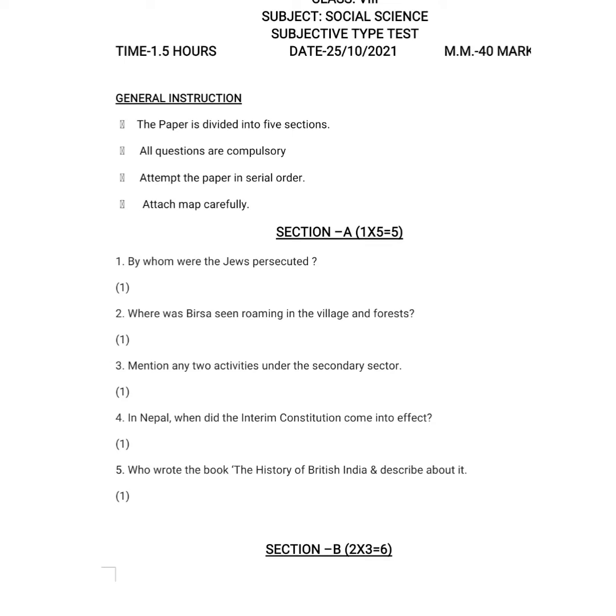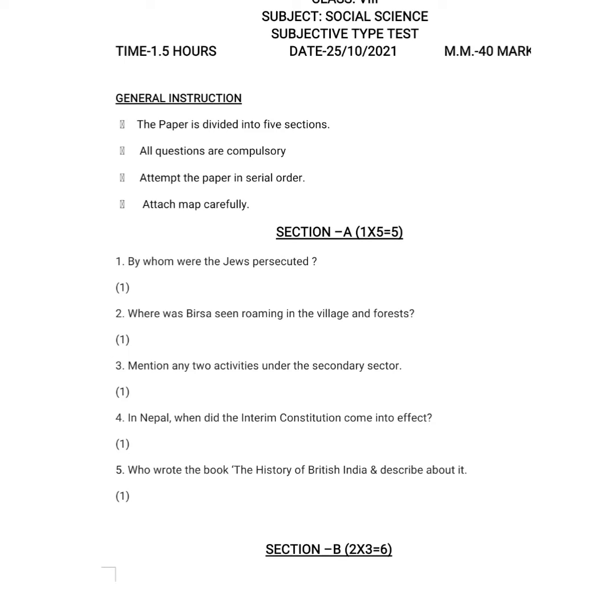Next question was, mention any 2 activities under the secondary sector. We know the secondary sector is manufacturing, and you have to write down any 2 activities under it. So you could have written automobile, electronics, electrical goods and construction companies. These are the manufacturing industries. You could also have written others, and marks would have been allotted.